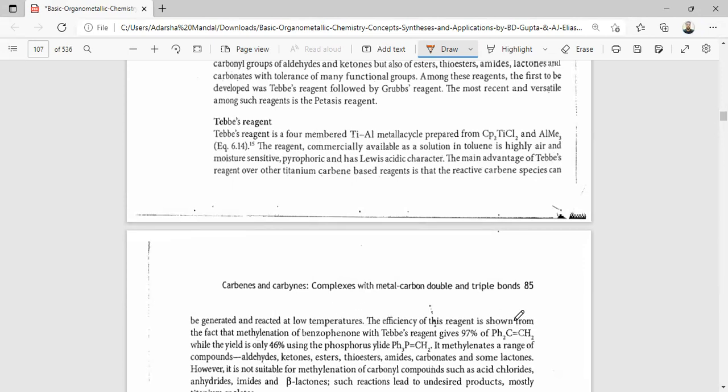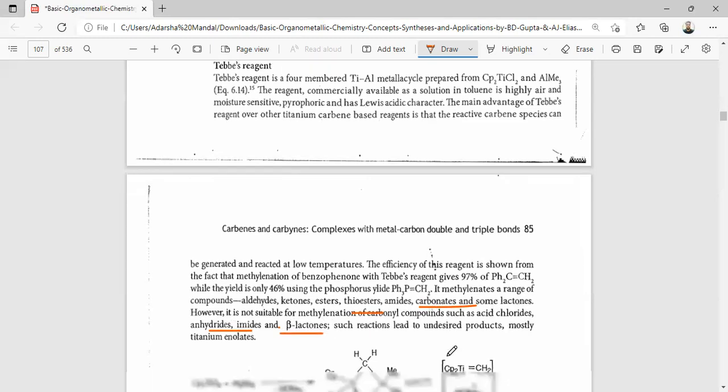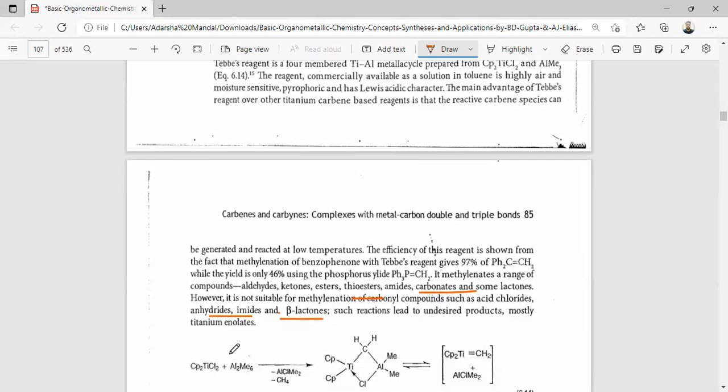The efficiency of this reagent is shown by the fact that methylenation of benzophenone with the Tebbe reagent gives 97% yield, compared to a yield of only 46% using the Wittig reagent. It methylenates a range of compounds: aldehydes, ketones, esters, thioesters, amides, and some lactones. However, it is not suitable for methylenation of carbonyl compounds such as acid chlorides, anhydrides, imides, and beta lactones. Such reactions lead to undesired products, mostly titanium enolates.